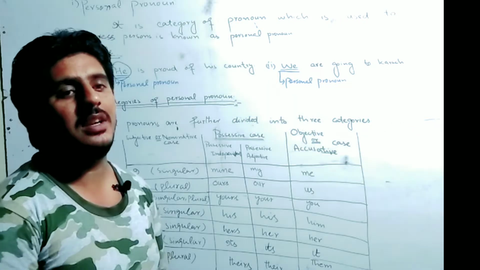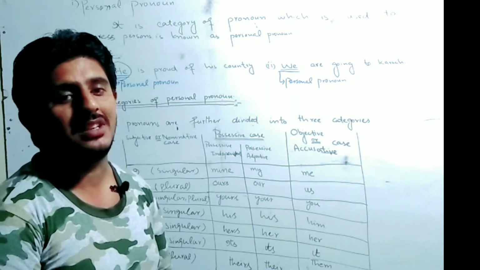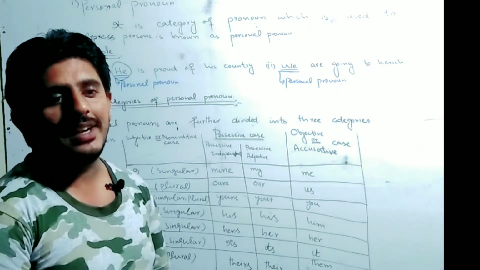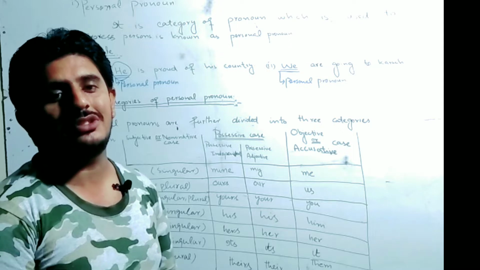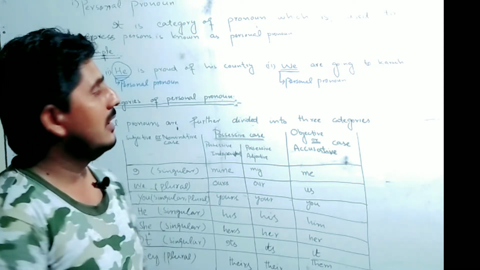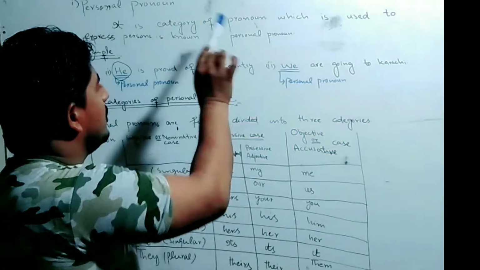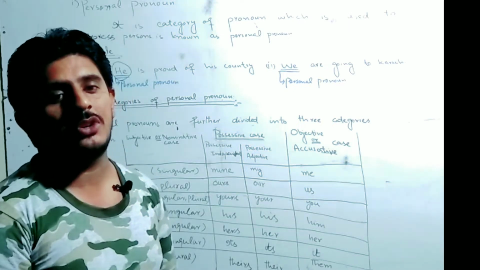When we talk about types of pronoun, we see that the first type of pronoun is the personal pronoun. A personal pronoun is such a type of pronoun which is used to express the persons. This is known as personal pronoun. Then we talk about examples of the personal pronoun.